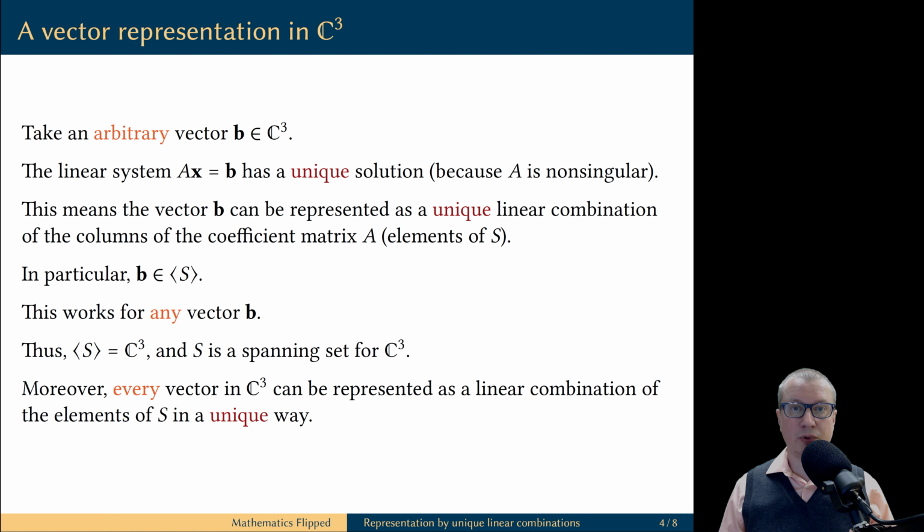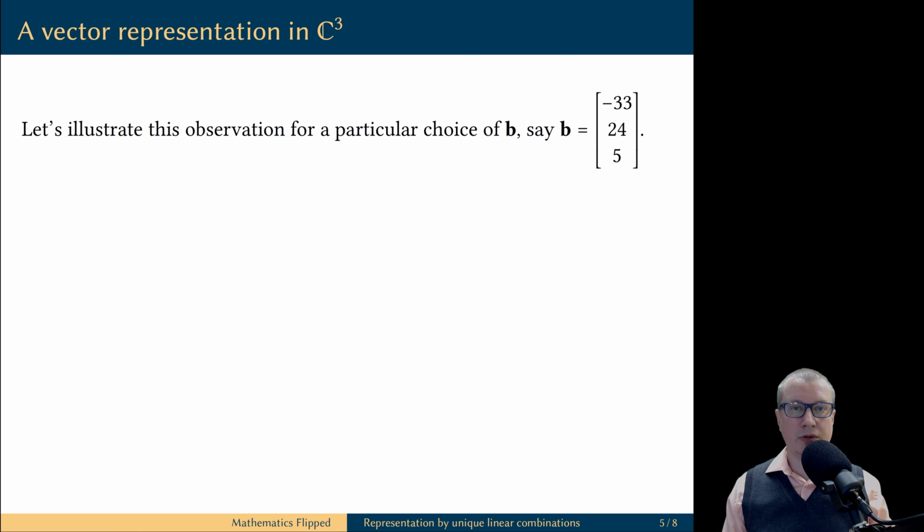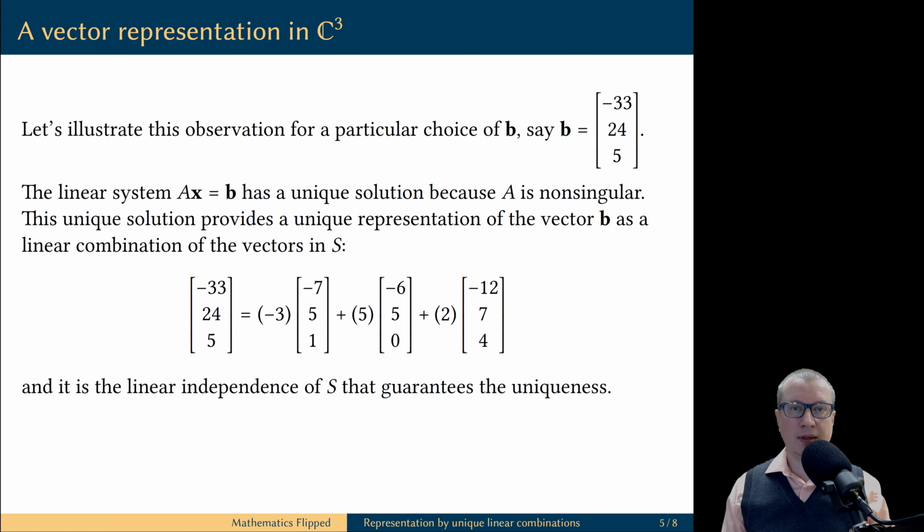But in fact, we proved more than that. Not only did we show that every vector in C3 is a linear combination of the vectors in S, we proved that every vector in C3 is a unique linear combination of the vectors in S. Let me illustrate this observation by fixing a particular vector B. The linear system AX equals B has a unique solution because A is the coefficient matrix, and you can use any method you like to solve the linear system.